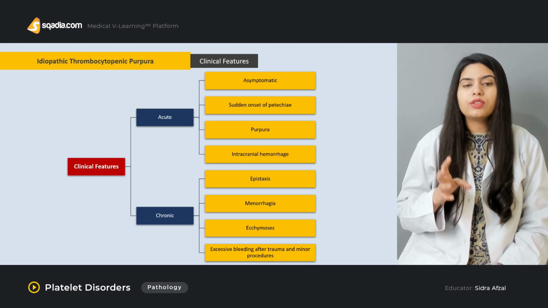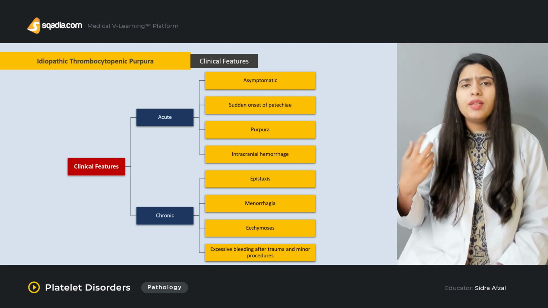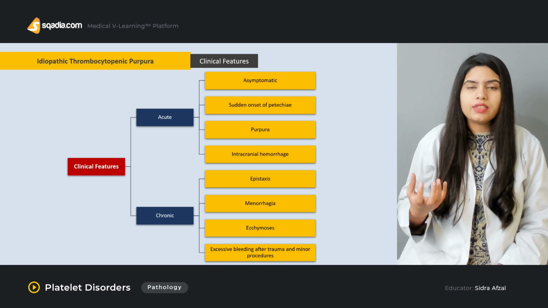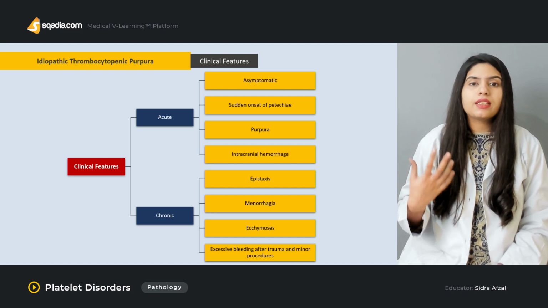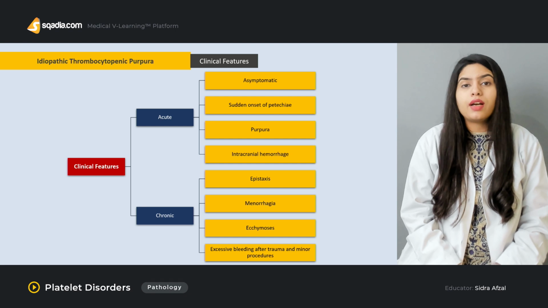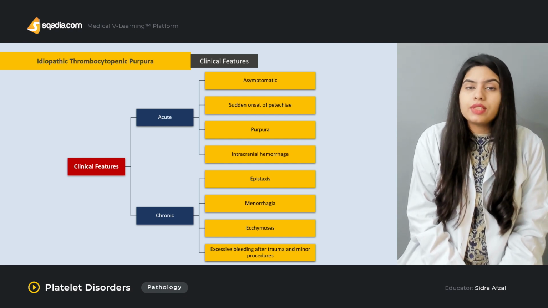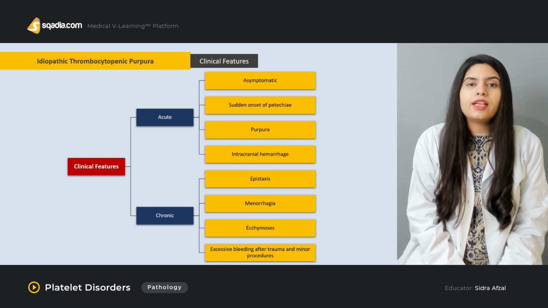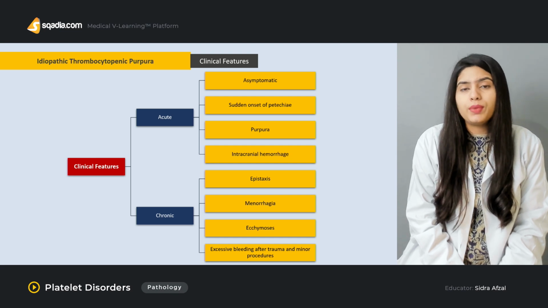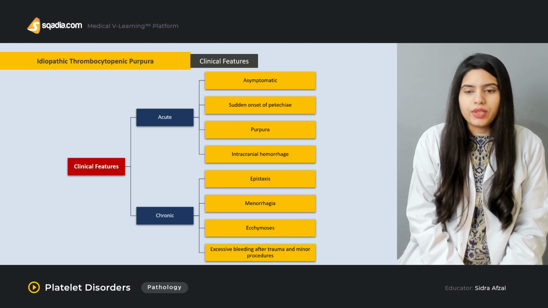In most of the cases, it resolves on its own, but whenever there is a severe situation, you have to treat this disease with corticosteroids, and you will give IV immunoglobulin, which is very effective in the treatment of this kind of thrombocytopenia.